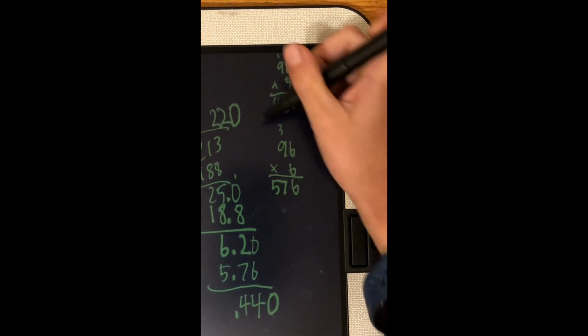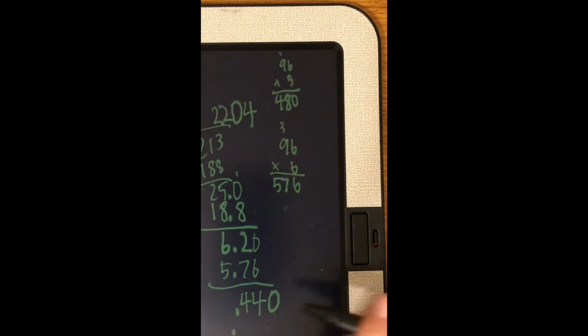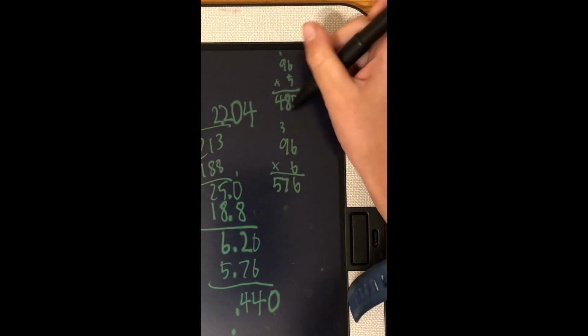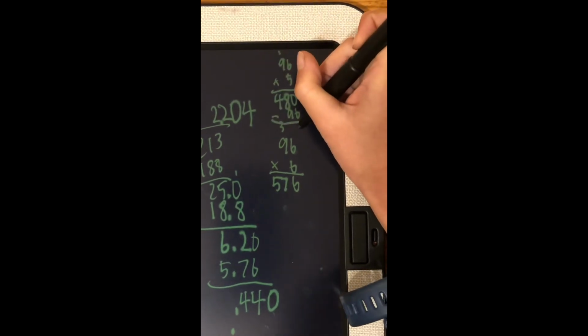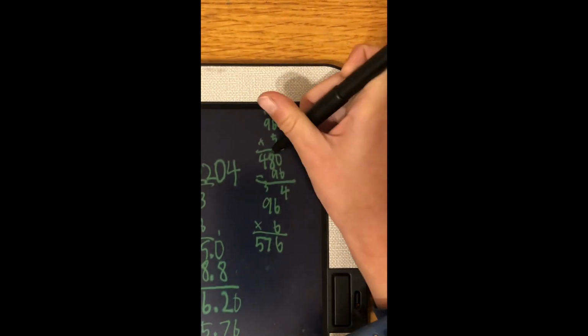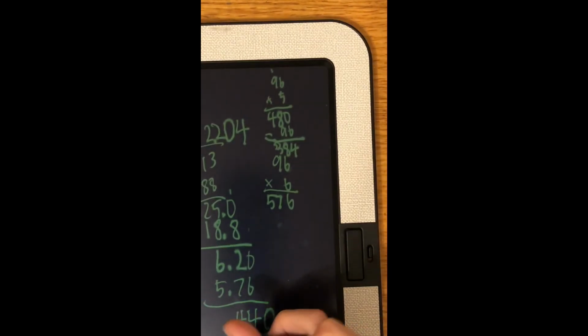Nope, it's 4. 96 times 4 is equal to 384. Then you keep on doing this.